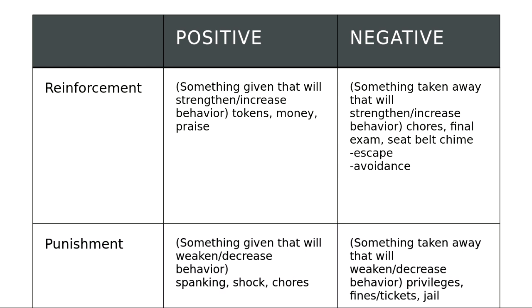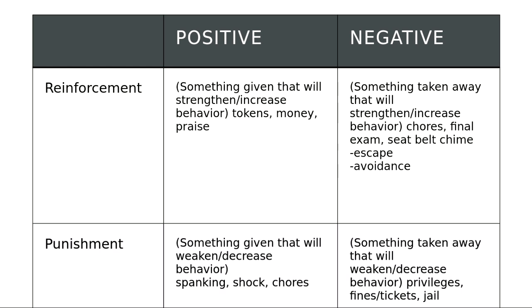So with escape, the thing that you find aversive has already started. Your behavior stops it, allows you to escape. With avoidance, performing the behavior stops the thing that you find aversive from ever starting. So it allows you to avoid the thing that you find aversive. An example of avoidance behavior would be if you take Lactaid before you eat ice cream.